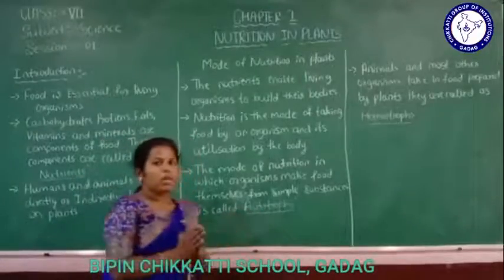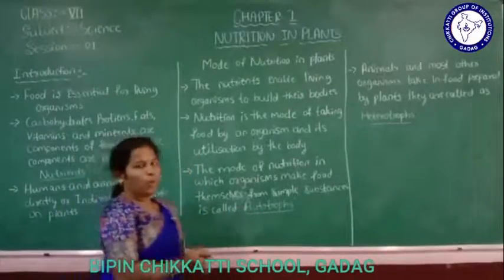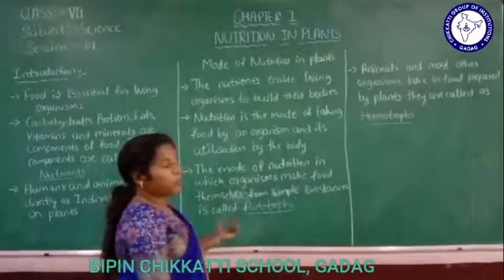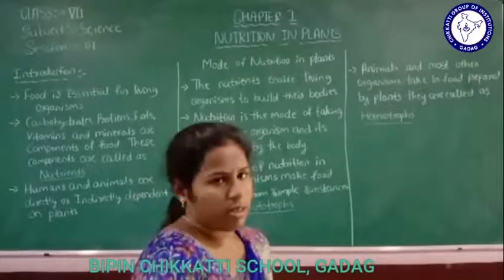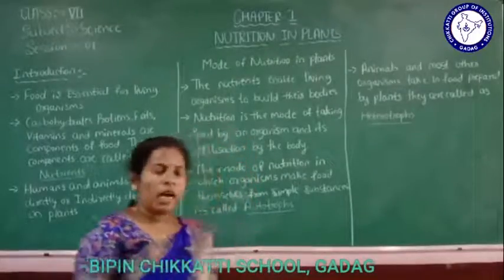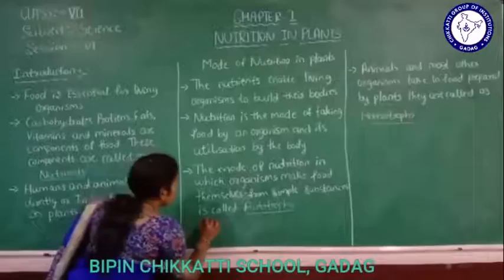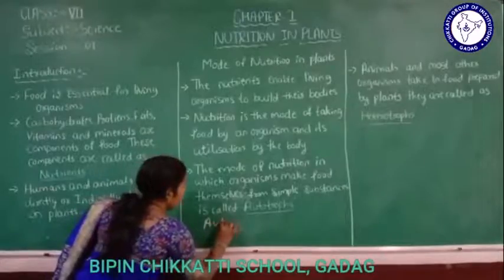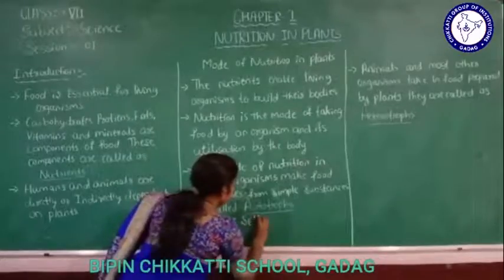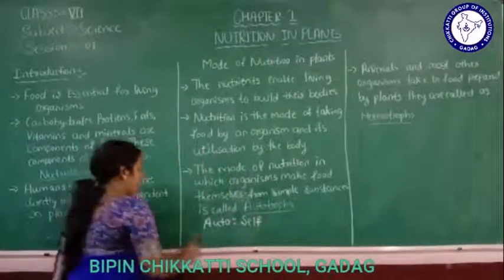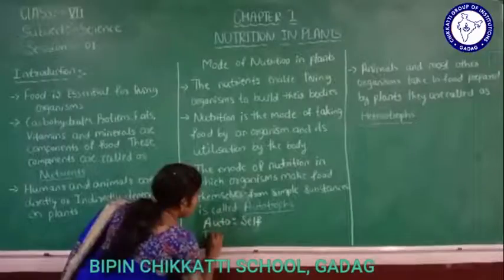The organisms that use simple substances to prepare their own food are autotrophs. What are autotrophs? Autotrophs are plants. We call plants autotrophs. What does auto mean?